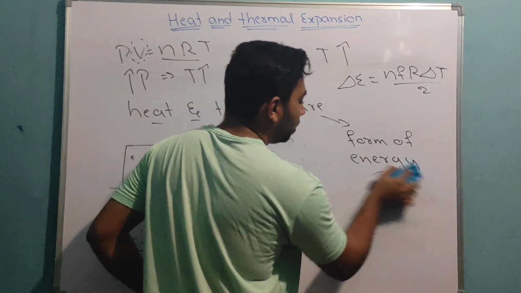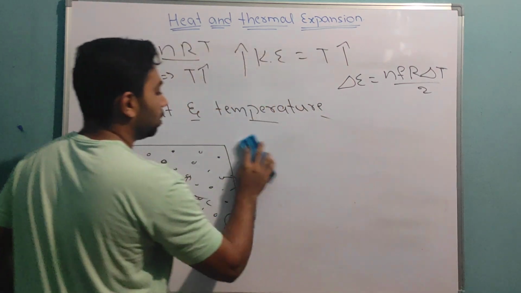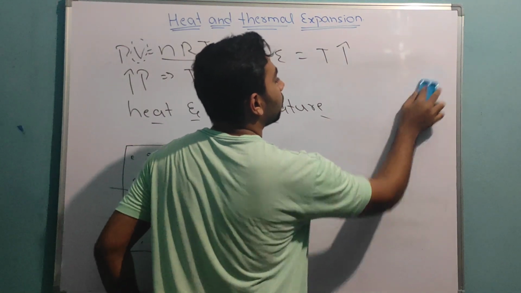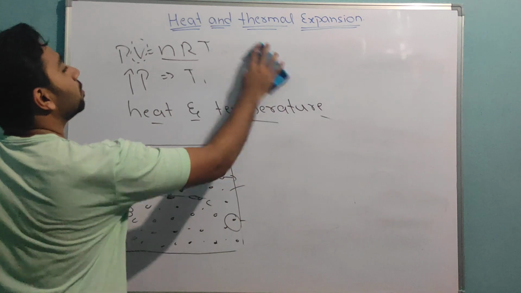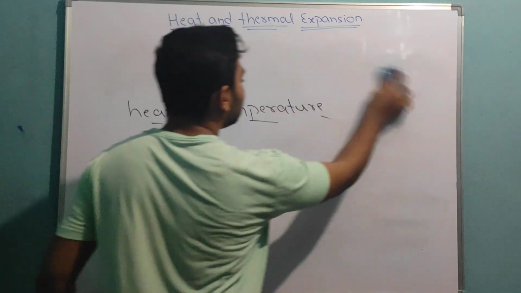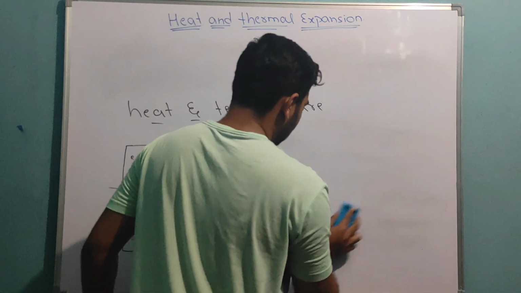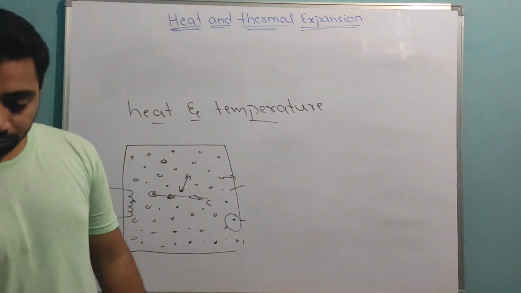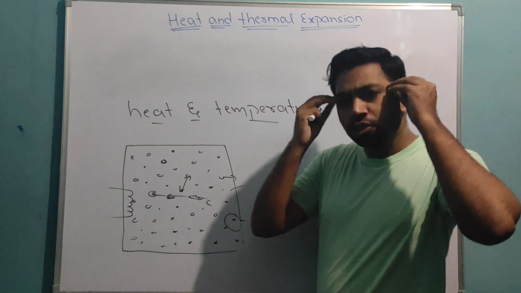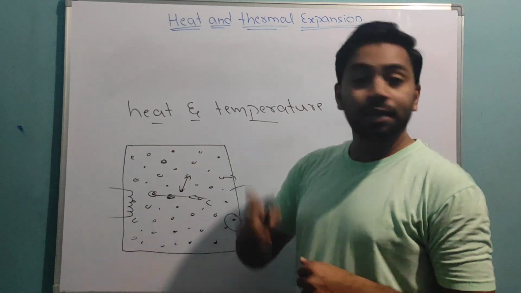Let's get started with heat. Sir, temperature we understood clearly. Now heat.